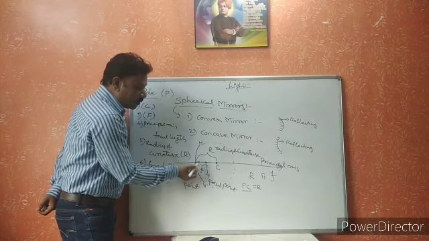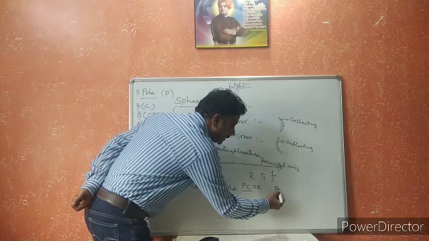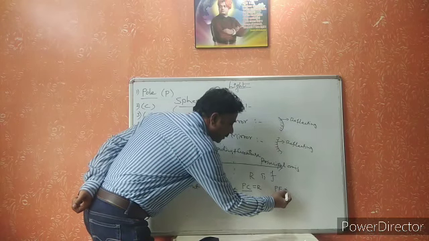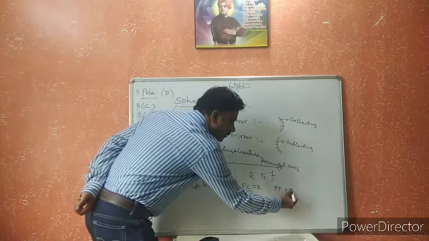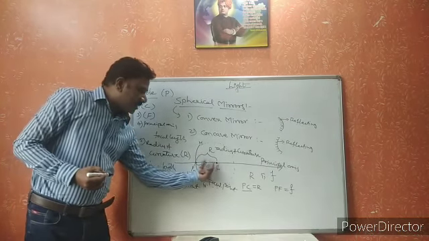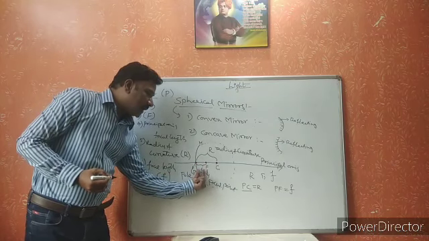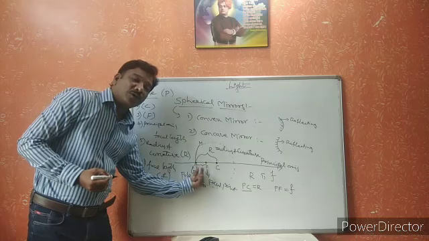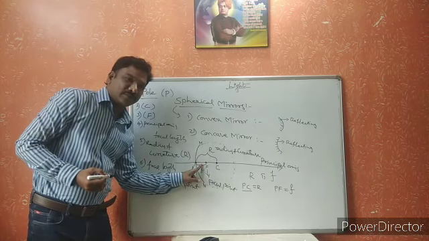The distance from the pole point to the focus point is PF, and PF is equal to small f. If we observe these two distances, the focal length is almost half of the radius of curvature.